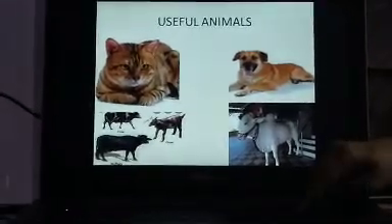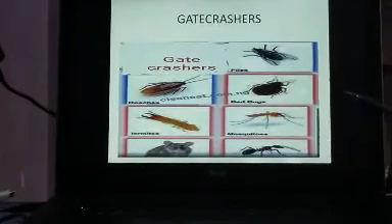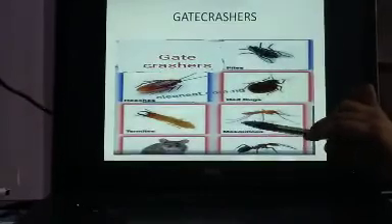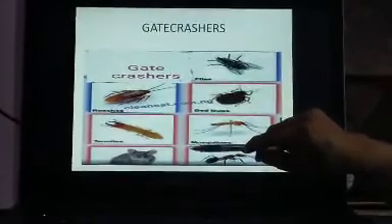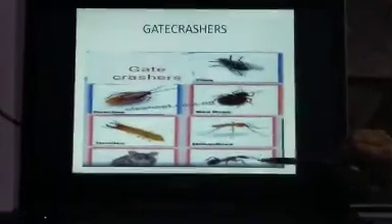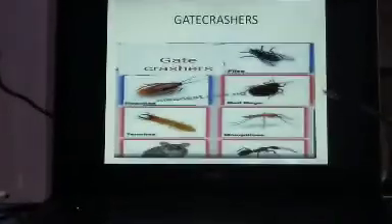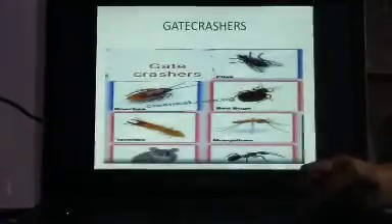But there are some animals which we don't want in our house. They are unwanted in our house. We call them pests, because they are harmful to us. Like mice eat food grains in our house and gnaw all the things in our house. Or mosquitoes bite us and suck our blood. Flies also spread dirtiness in our house. All these animals, we don't find them important, but still they have an important place in nature.